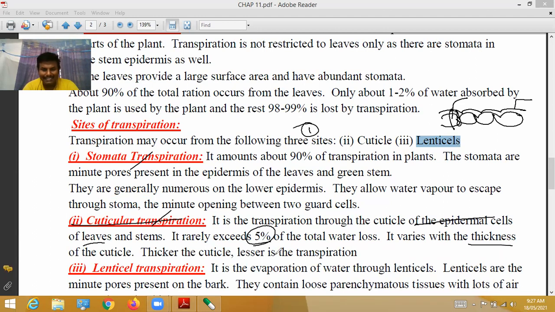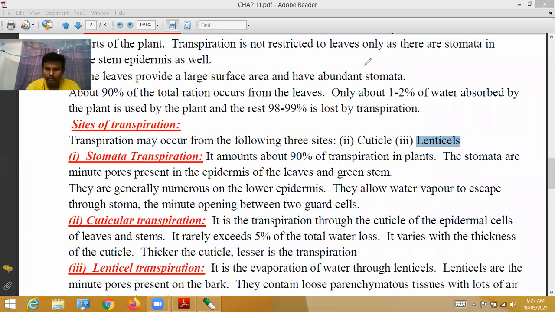It varies with the thickness of the cuticle. Generally, the thickness of the cuticle varies in different species. The thicker the cuticle, the lesser is the transpiration. If the cuticle is thin, the transpiration process is more. That is called cuticular transpiration.